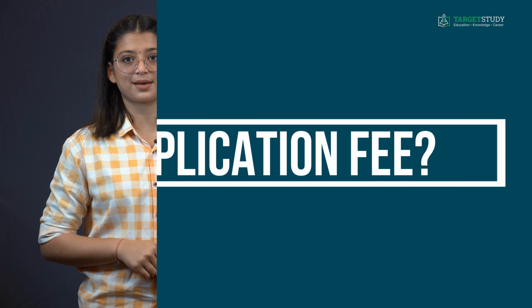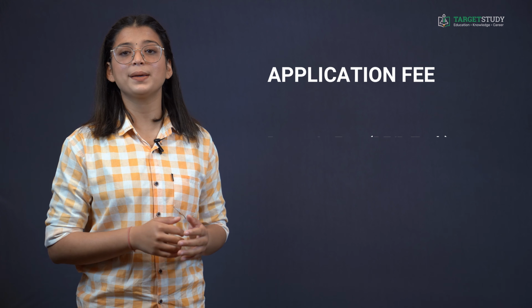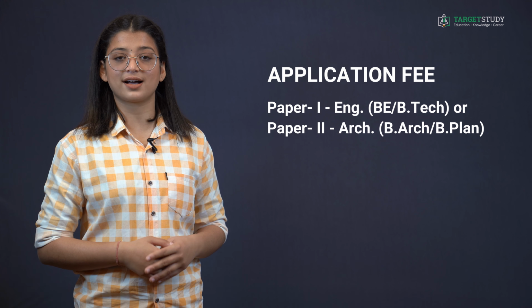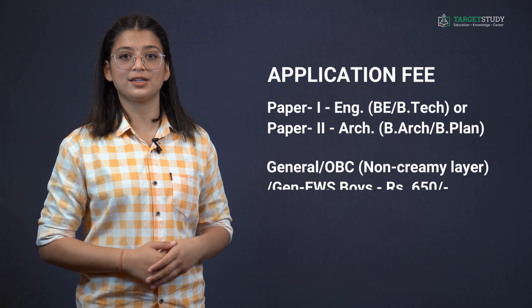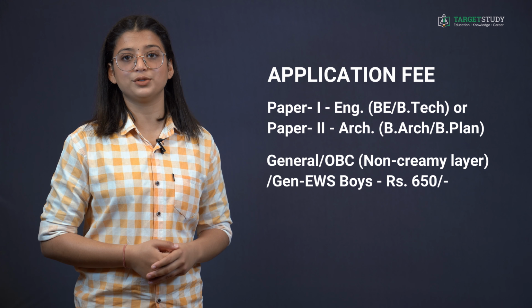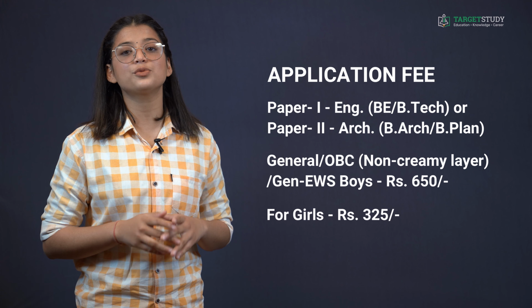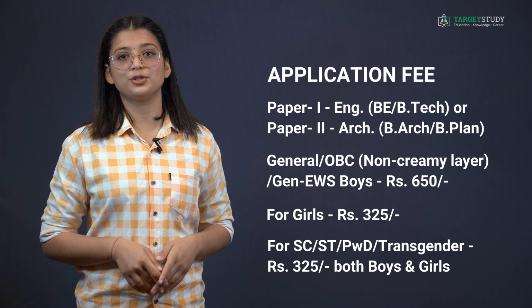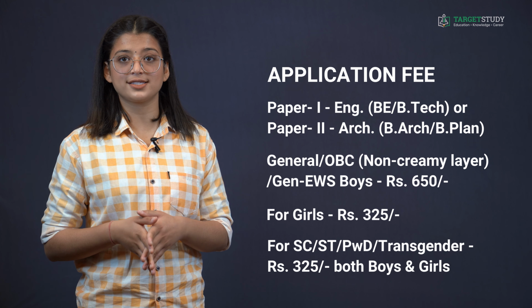Now you would like to know the application fee for JEE Main Examination. The application fee for JEE Main Examination for Paper 1, that is Engineering, B.Tech, or Paper 2, that is Architecture, B.Arch or B.Plan, for General, OBC Non-Creamy Layer, General EWS, for boys it is Rs 650 and for girls it is Rs 325. Whereas for SC, ST, PWD and Transgender it is Rs 325 for both boys and girls.